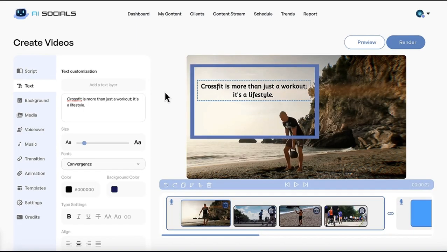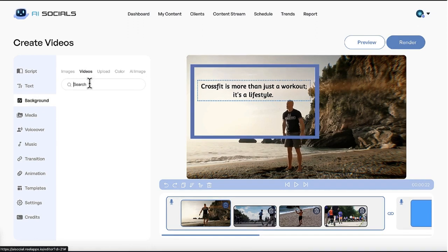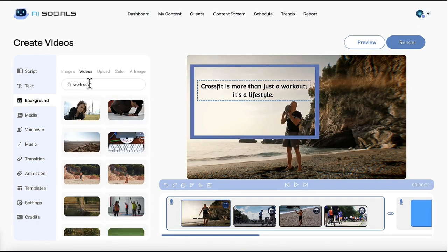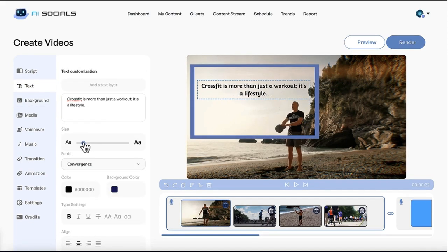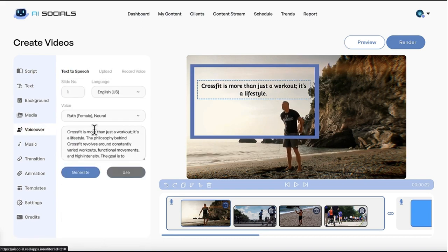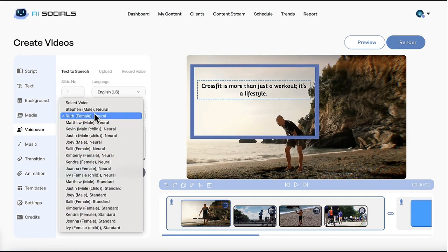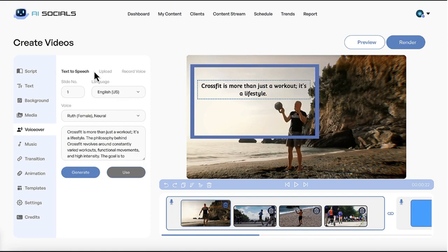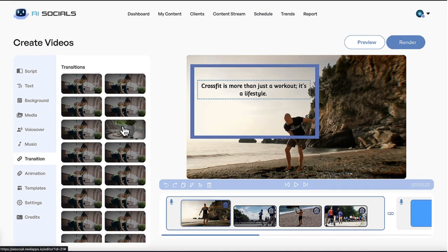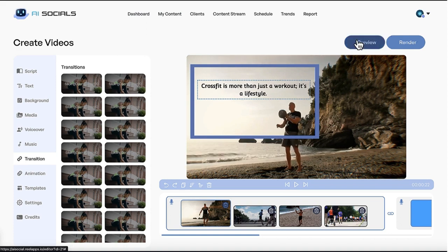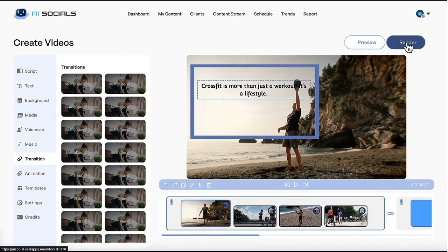Everything's customizable, with the ability to change out video clips by searching a gigantic video library using a keyword and then selecting the clip you want to use. Add text and subtitles like the gurus do to their videos, or add realistic voiceovers using the text-to-speech ultra-realistic AI voiceover engine. Plus add background jingle music or video transitions to make something people will really want to watch and share with friends. Then preview the video and schedule the video to social media to post once, or add to a video content stream to perpetually post for you over and over with no rescheduling needed.